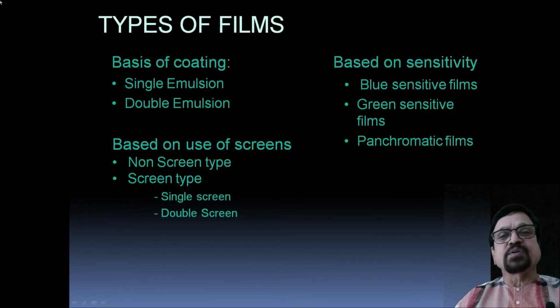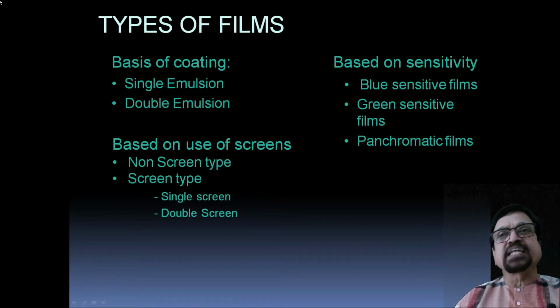Now what are the types? I said "were" because at most of the centers these types of films are now replaced by CR or DR, and we have separate cassettes for that. This is a historical technique, but at many centers it is still used, and we must know it as radiology persons. Now, basis of coating: a single coating emulsion, double coating emulsion.